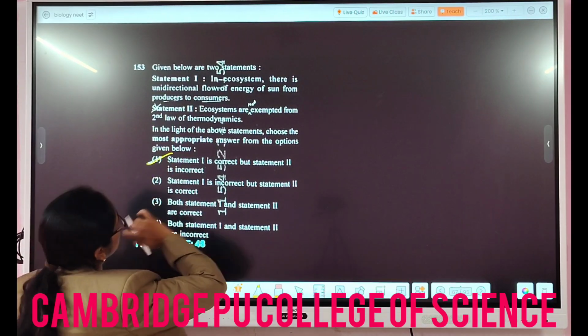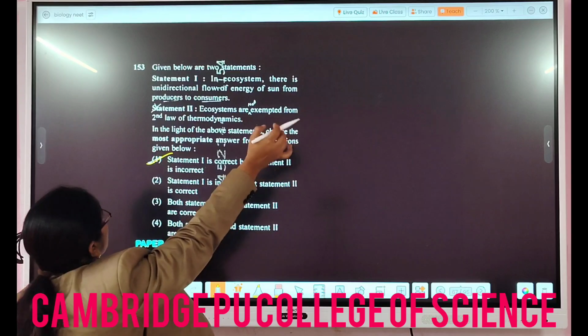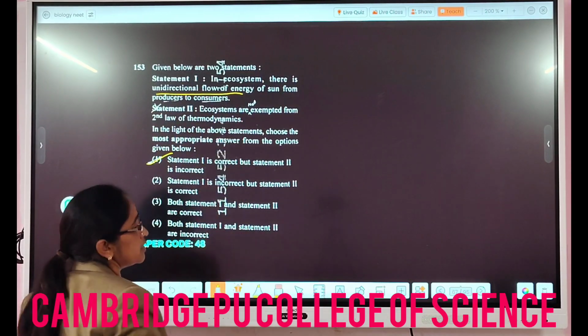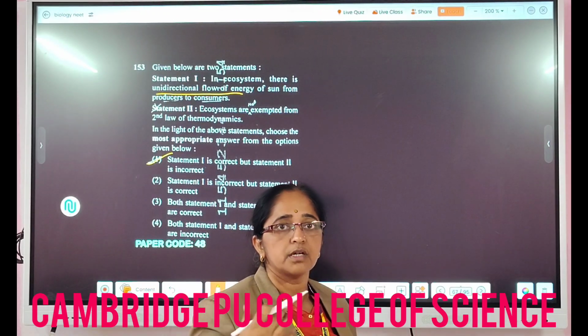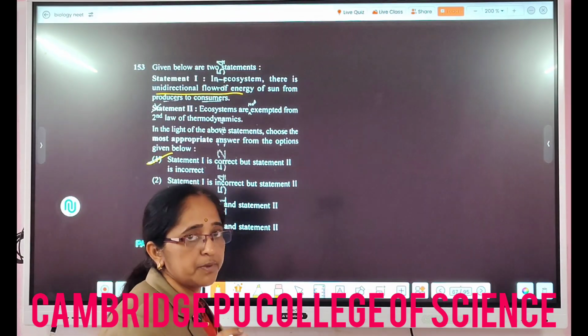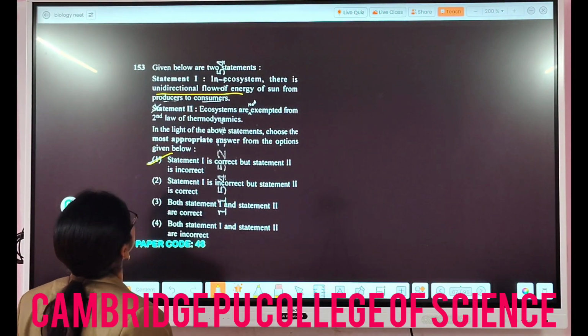So in this case statement 1 is correct and statement 2 is incorrect. Why? Because in statement 1 they are saying in an ecosystem there is a unidirectional flow of energy. Energy always comes from the sunlight to the producer to the consumers, right? So there is a unidirectional flow, and always 10% of energy flows on.